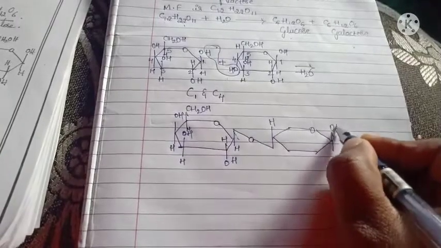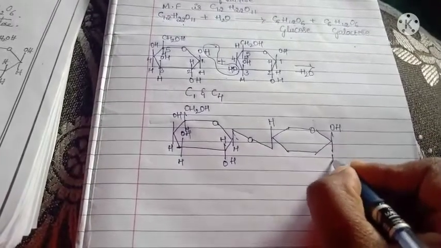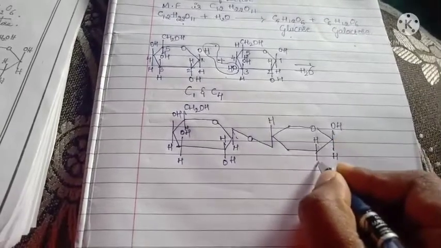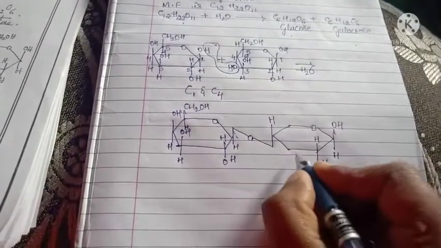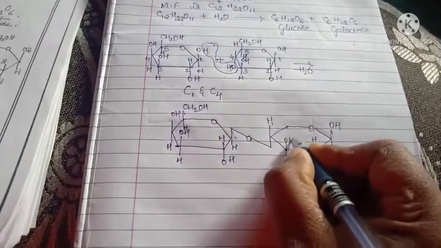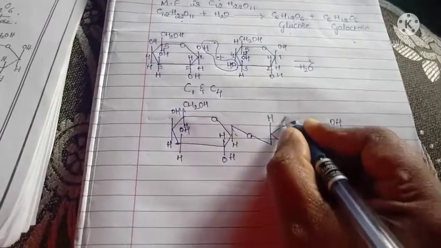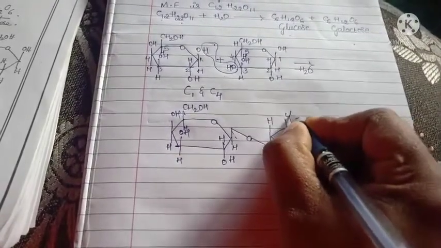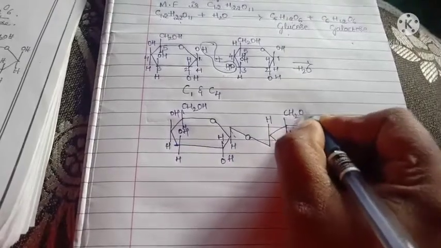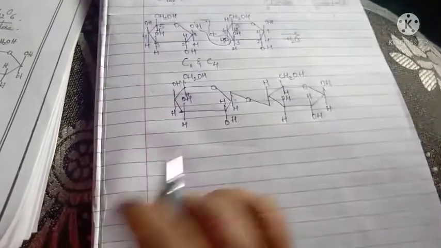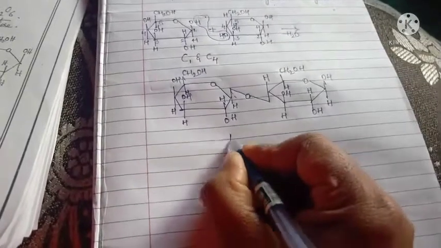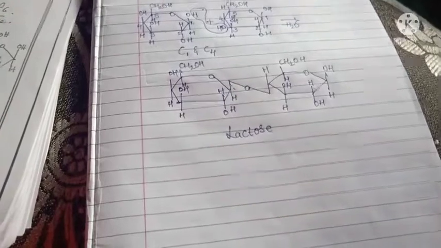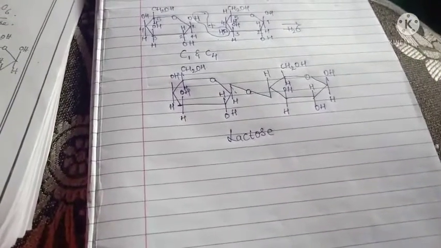This will be OH, H, then next H, OH, OH, H, H, CH2OH. This is the Haworth structure of lactose. In your examination they will ask one-mark questions. You write the Haworth structure of lactose, maltose, whatever it may be, you have to write it down correctly.